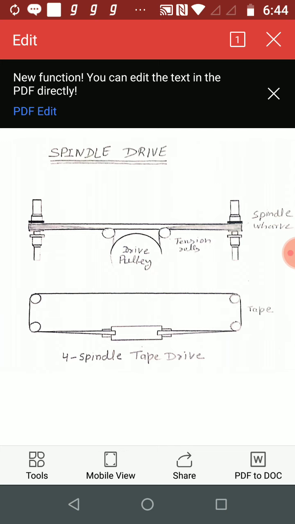Now, spindle drive. Basically, three groups of spindle drives can be there. The first one is tape drives, then tangential belt drives, and last one is direct drives. Tape drives can be further considered under the headings single spindle drive and group drives, and the direct drives under the headings individual mechanical and individual motor drives.